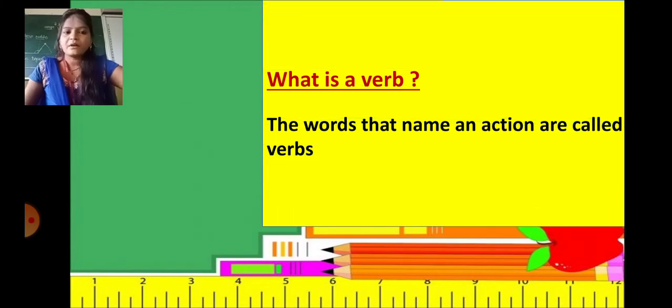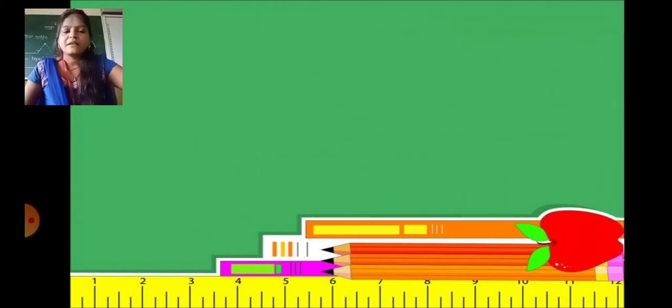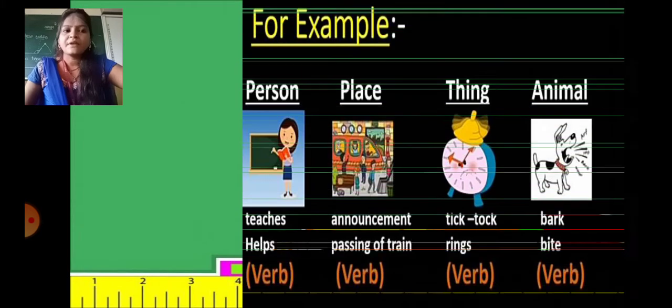Here, what is a verb? Students, it is important to know the introduction about what a verb is. The words that name an action are called verbs. The words which show action are called verbs, and that is also known as doing words.